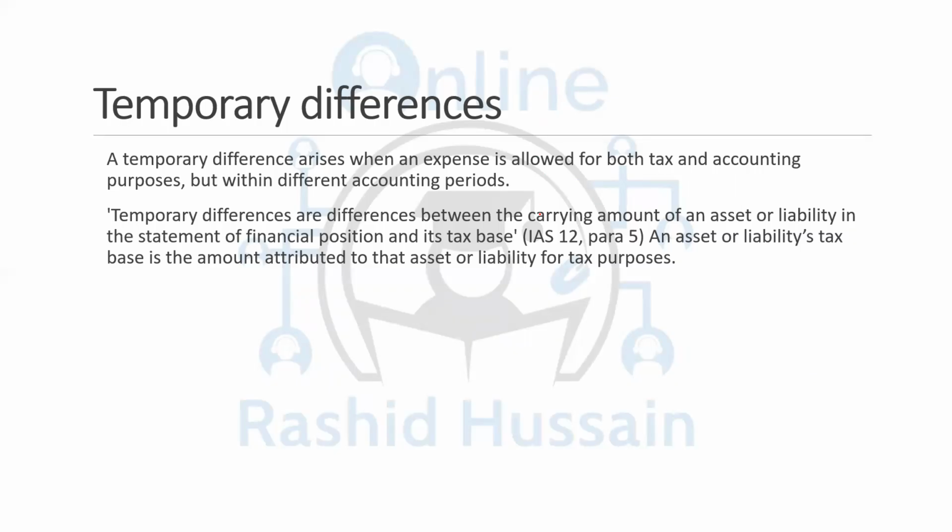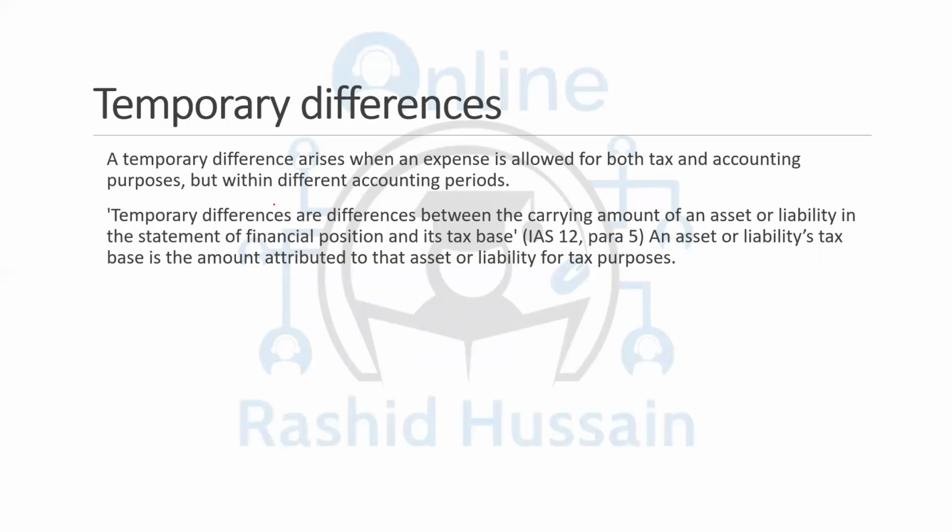For example, there's an expense which is not yet paid, so they will not be taking that expense into account. But when that expense is actually paid in the following years, they will obviously accept it. Similarly, there's an income which you recorded on the accrual basis, but that income is not yet received. The taxation authority is not going to accept that. But when you receive that income in the following year, the taxation authority is going to accept it.